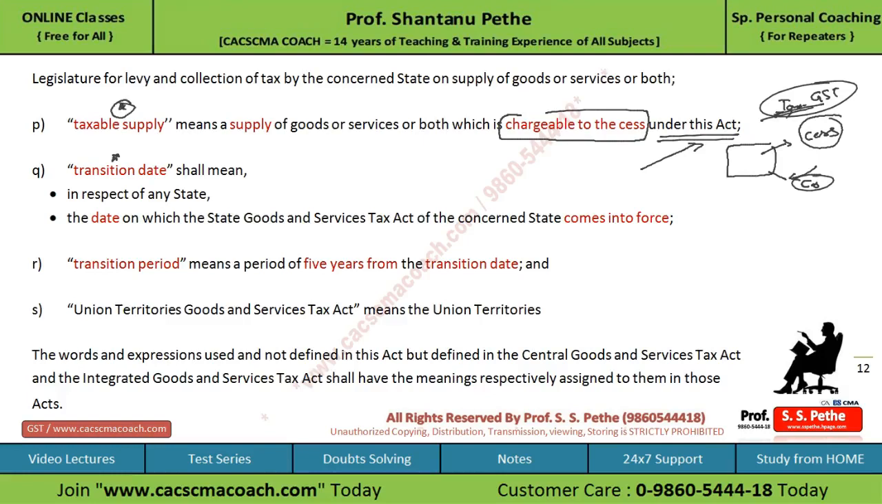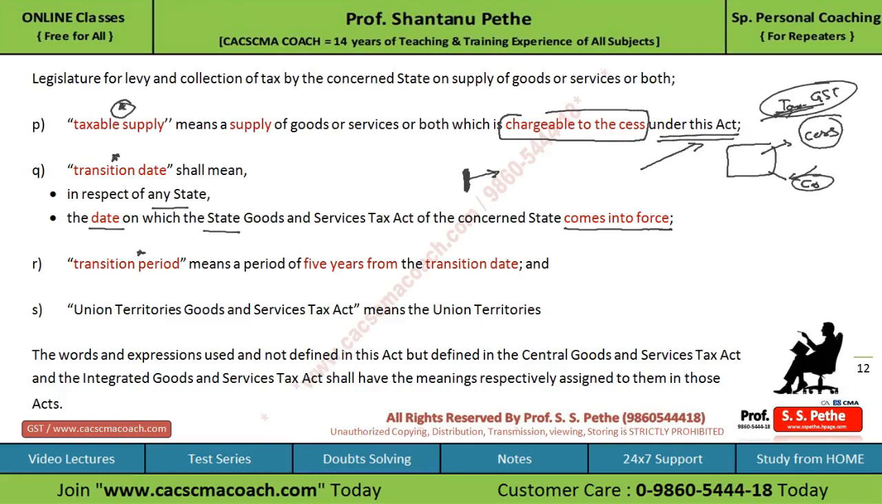It means, in respect of any state, the date on which the state GST Act of the concerned state comes into force. तो जब कभी भी किसी स्टेट का स्टेट GST Act applicable होता है, जिस दिन से applicable होता है, that date will be treated as transition date for that particular state. It means the different states may have different transition dates.